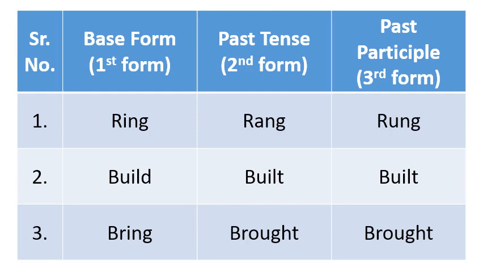Number 3, base form is bring. The past tense of bring is brought and the past participle of bring is also brought. So it is bring, brought, brought. So these were the few examples of basic forms of verbs.